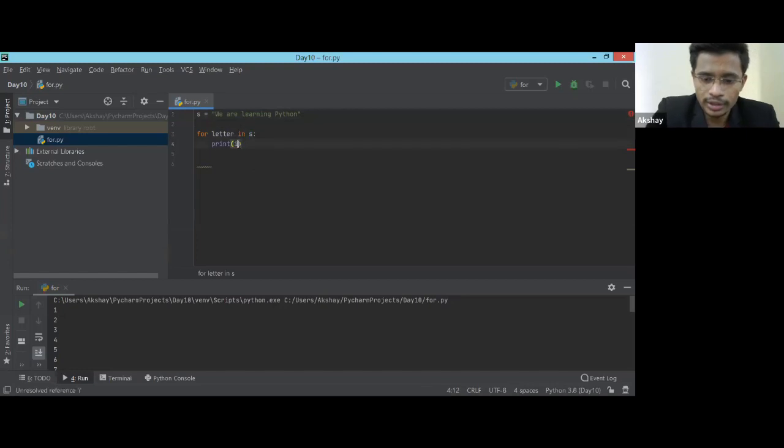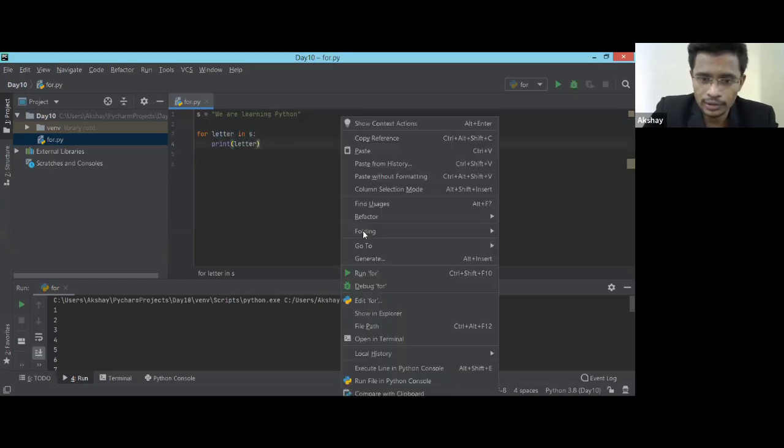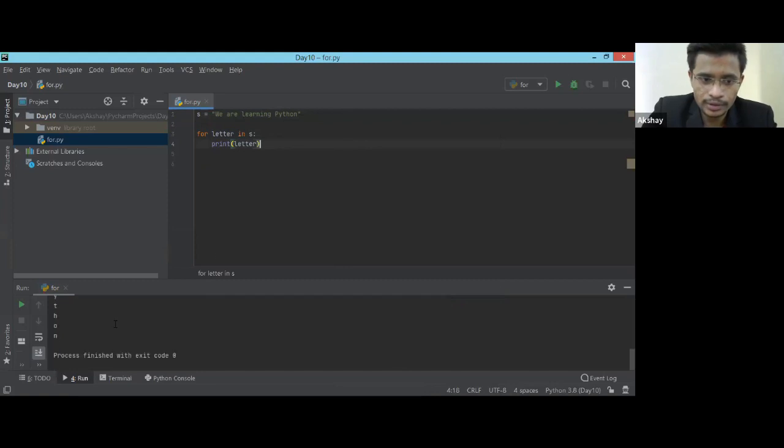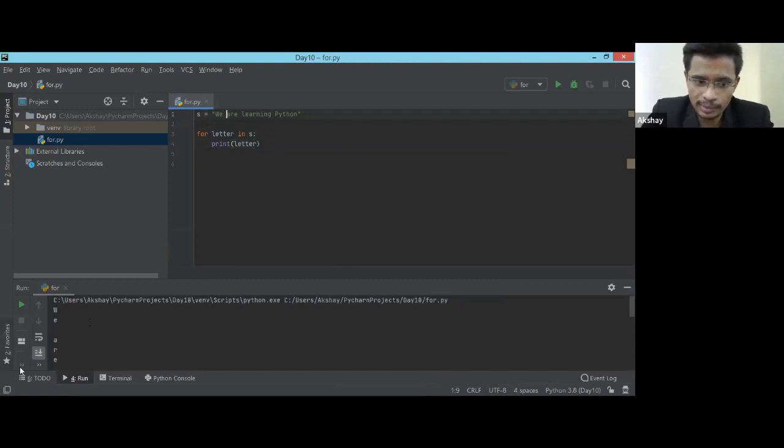Here I'm just going to print all the letters directly, just to show you how you can print all the letters from a string. Just running the code. See, it has printed everything, but if you check, whenever there was a space, that also got printed.